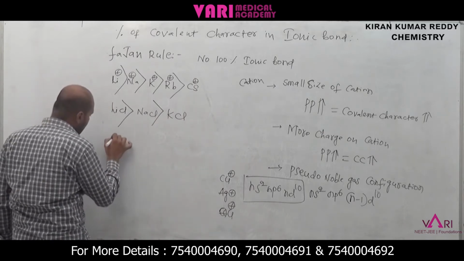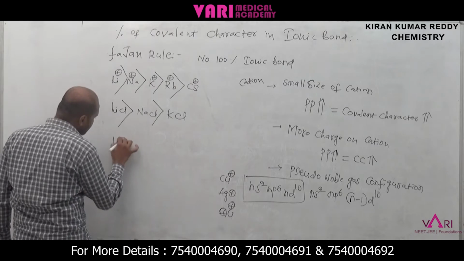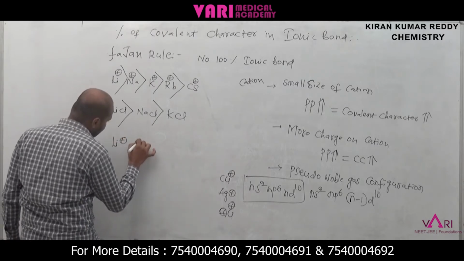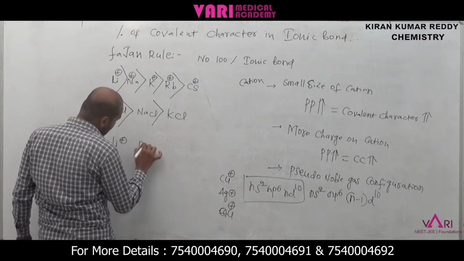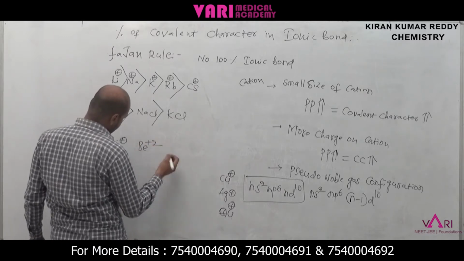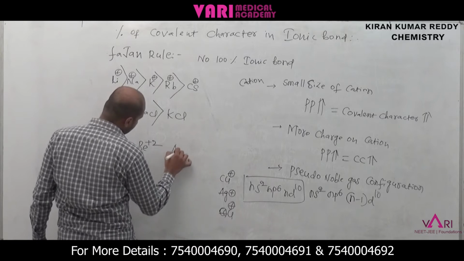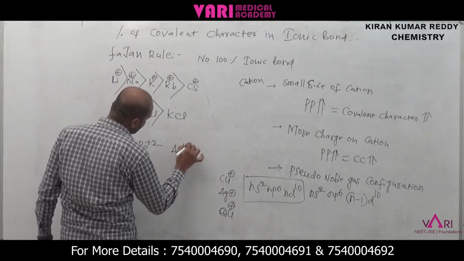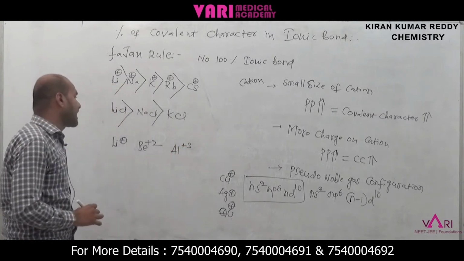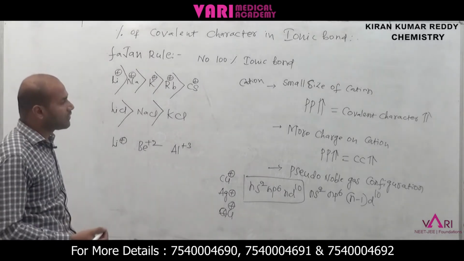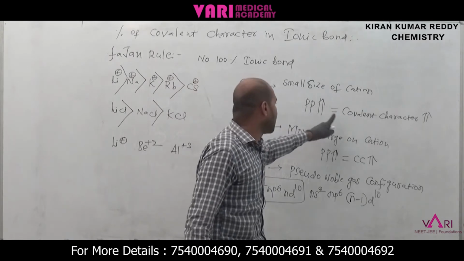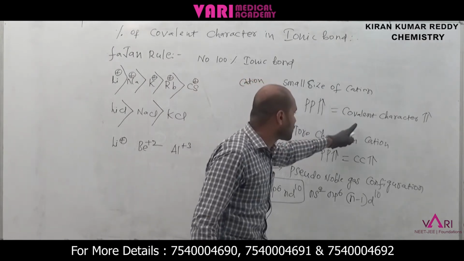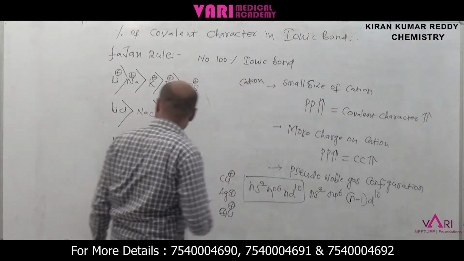Now I am coming to lithium plus, beryllium plus 2, and aluminium plus 3. Which one has more covalent character, more polarizing power? Already I told you, small size of the cation means polarizing power increases, covalent character increases.